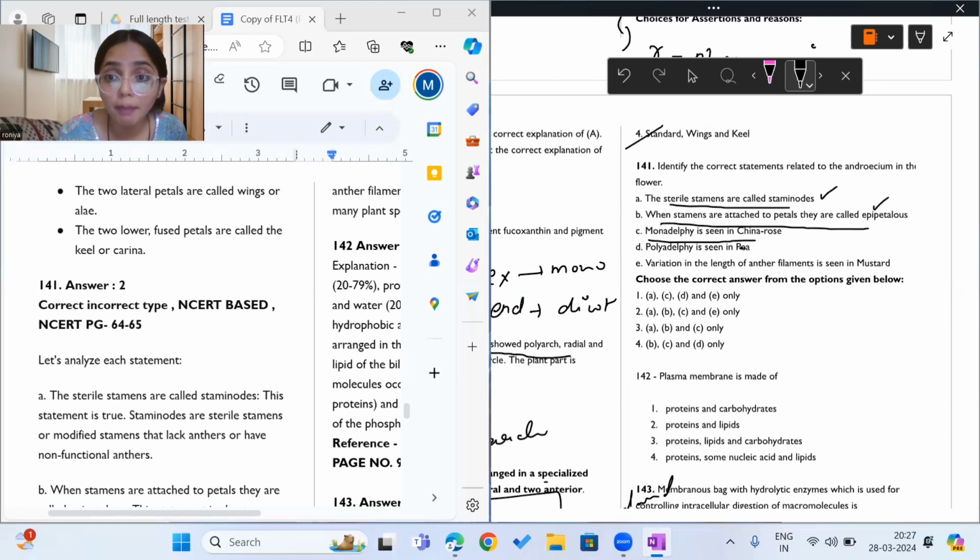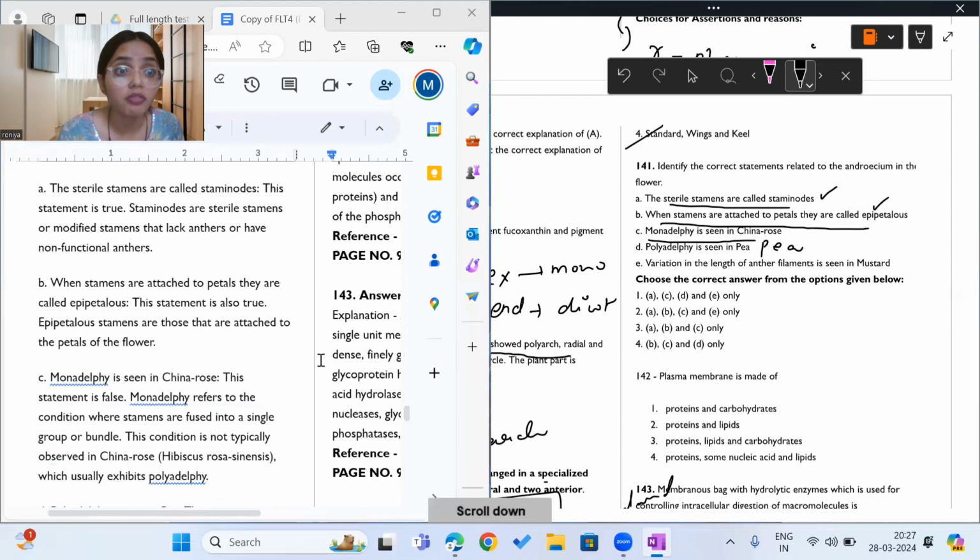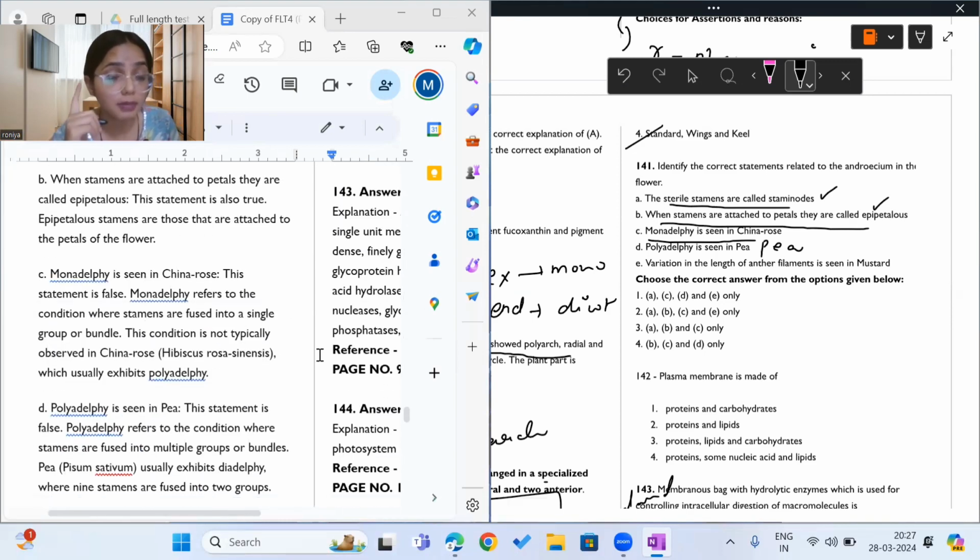Polyadelphi is seen in P, that is Fabaceae family. Do we have polyadelphi in Fabaceae family? No. In Fabaceae family, we do not have polyadelphi. Then variations in length of stamens, okay, yes, mustard belongs to Brassicaceae family and we have different length stamens. I think earlier also a question came about variation in length of stamens in Brassicaceae family, yes. So E statement is correct.